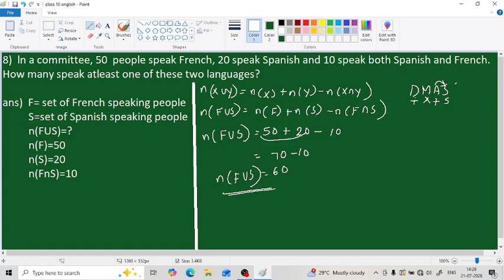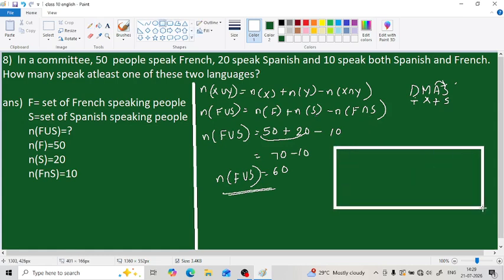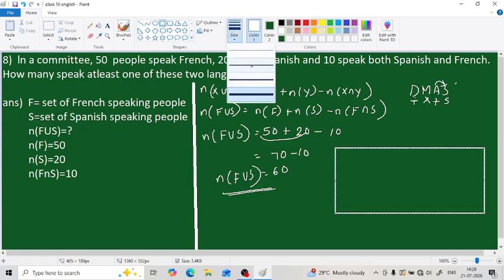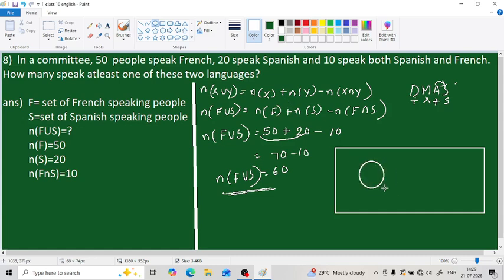How can we show it by Venn diagram? This is our universal set and we need two circles, overlapping circles, isn't it? Since there is a both, our circles should overlap. And we have to name them, this is our F and S, and this whole set is our universal set. Our French speaking people is 50, that means this full orange region contains in total 50 people, and S contains 20 people.